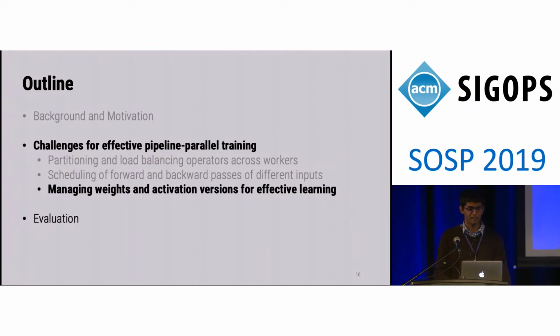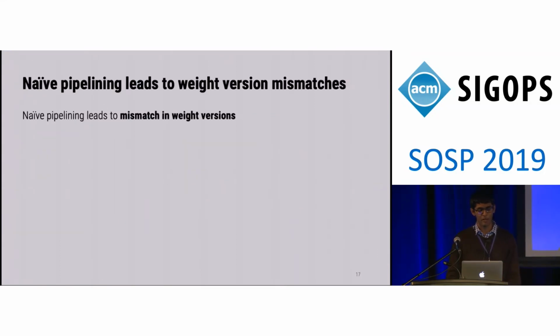The final challenge that PipeDream needs to address is it needs to manage weight and activation versions in an intelligent way to ensure that the final model is high quality. The reason we need to do this intelligently is because naive pipelining leads to a mismatch in weight versions. Consider some input x sub n that's moving through the pipeline. Let's say that it uses some weight version w sub n on a particular worker and generates an output y sub n in the forward pass.